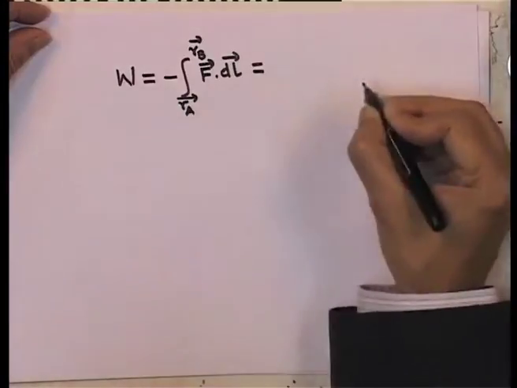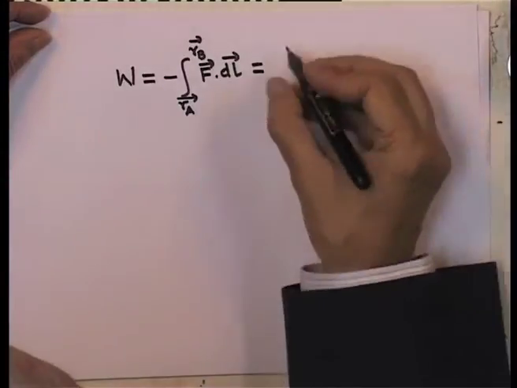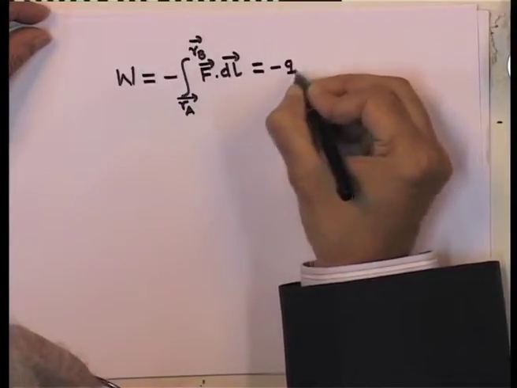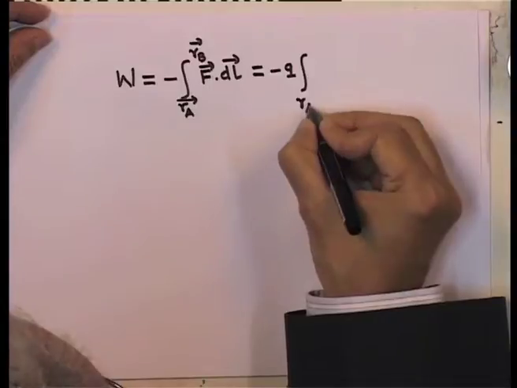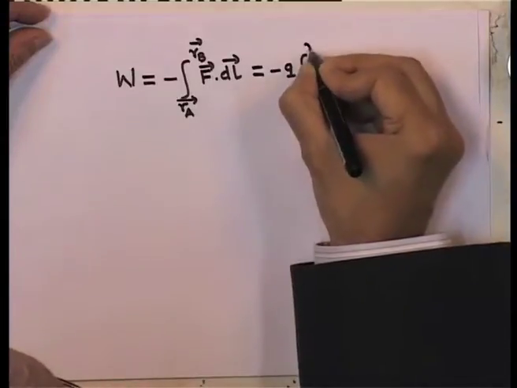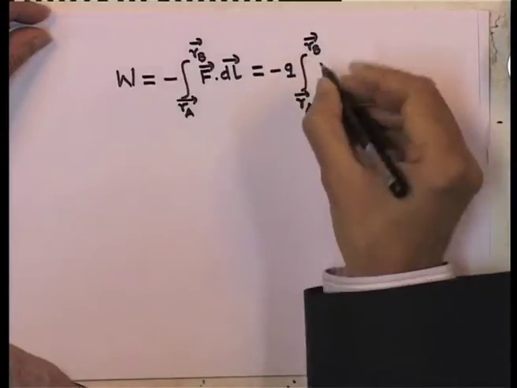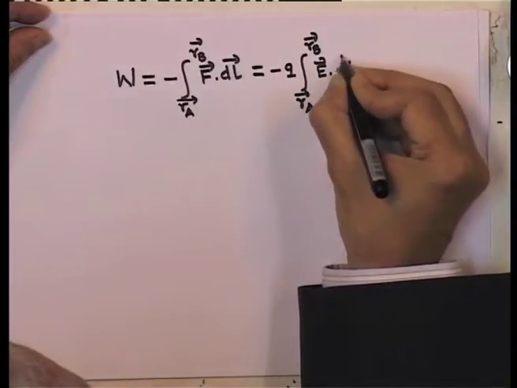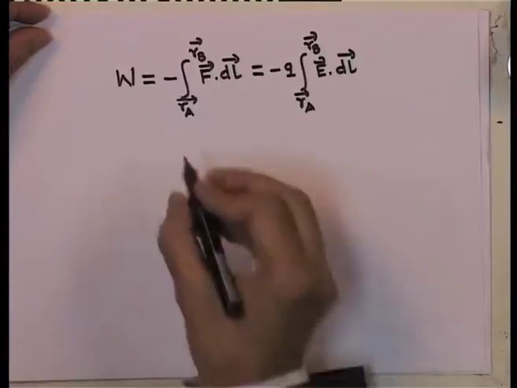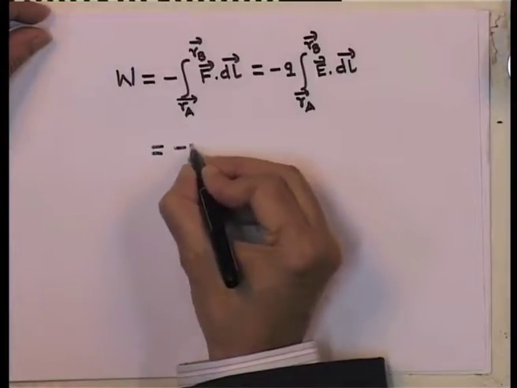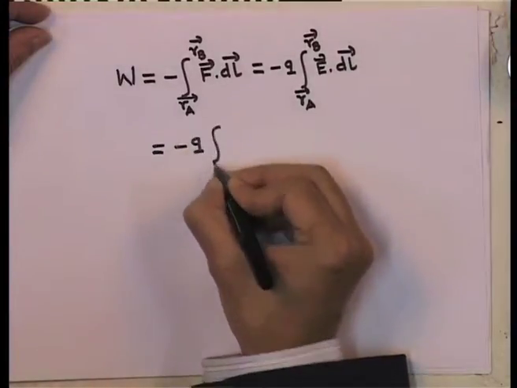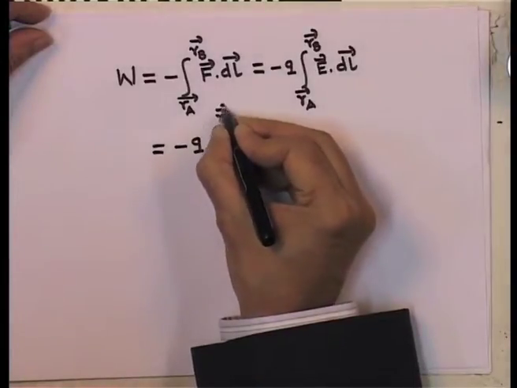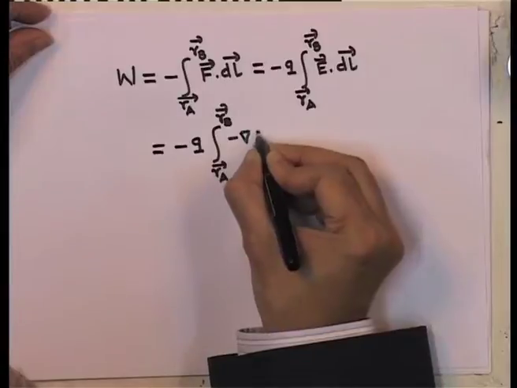Now, since the force on the charge q is q times the electric field, this can be written as minus q times the integral from r A to r B of E dot d l. We have seen that in terms of the potential, the electric field is the negative gradient.